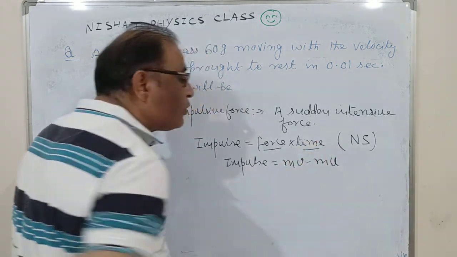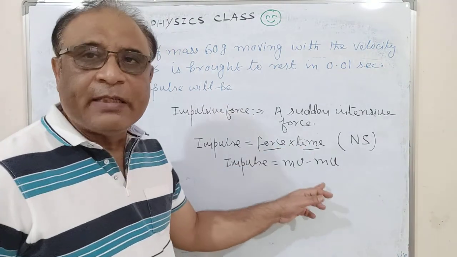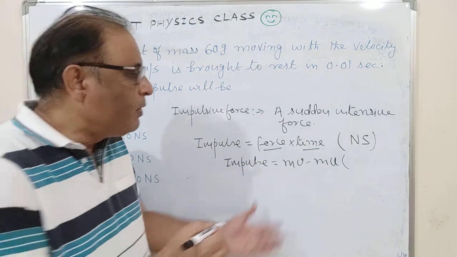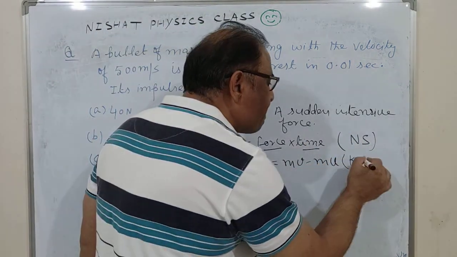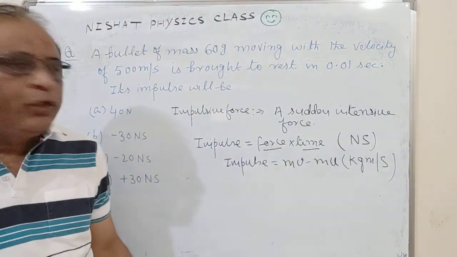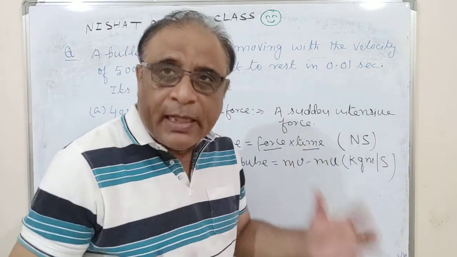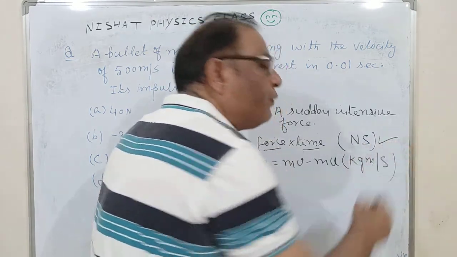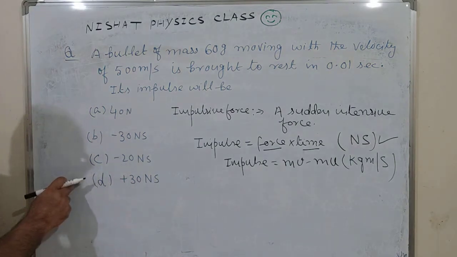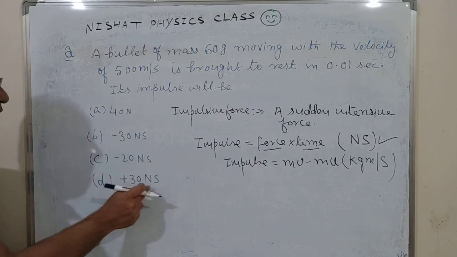So now students, we have two formulas for the impulse: force into time, and mv minus mu. That change in the momentum is also written in kg meter per second. So it is very clear that there are two units of impulse, Newton second and kg meter per second, but generally Newton second is used for impulse. Now here are three options.